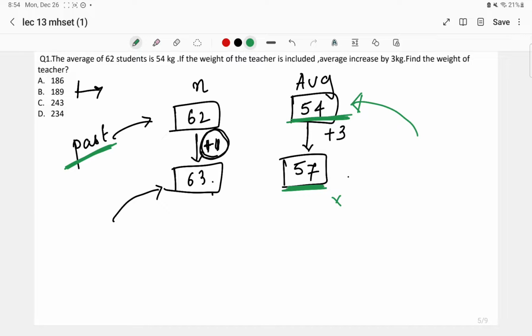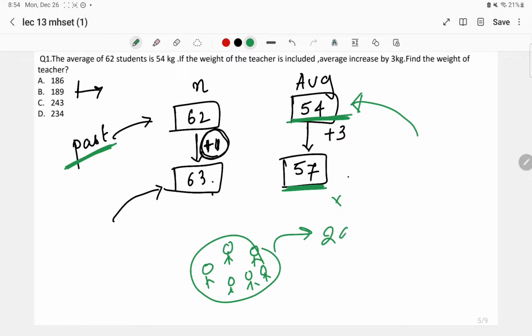Okay, so look here, whenever you are standing in a group and each student is having 20 chocolates, and suppose there are 10 students, how many total chocolates are there? 200 chocolates. How many students? 10 students, and each student is having 20 chocolates, right?